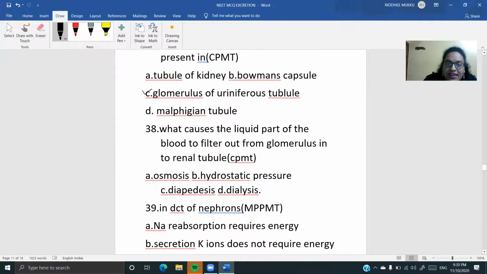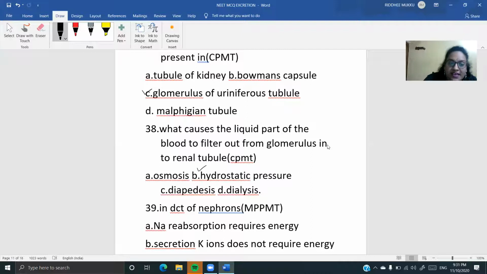Next question क्या है देखिए? What causes the liquid part of the blood to filter out from the glomerulus? So क्या चीज है जो आपके fluids को glomerulus से बाहर फेंक रहा है आपके Bowman's capsule के अंदर? Hydrostatic pressure है क्या यहाँ पर देखिए? So this will be your option, hydrostatic pressure.